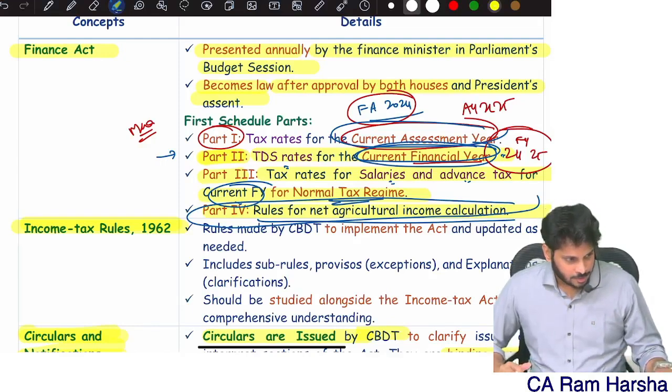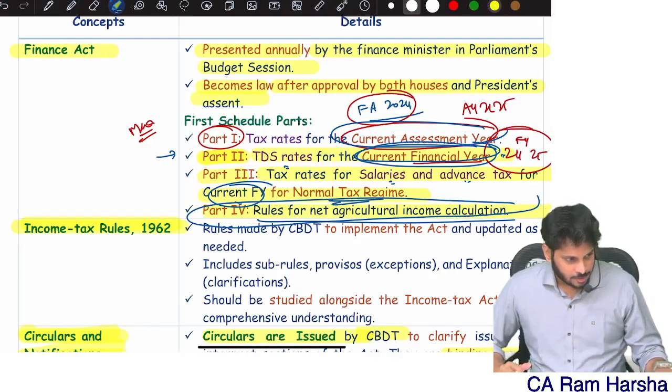Now I told you there are two tax regimes. In the default tax regime, you cannot claim certain deductions. Gross receipt is there, I spent some money, but you can't claim it in the default tax regime. Directly, without claiming deduction, it is taxable. Are you getting it? Whereas in the normal tax regime, from gross receipt, any expenditure we incurred, you can claim fully as deduction, and the balance only is taxable.